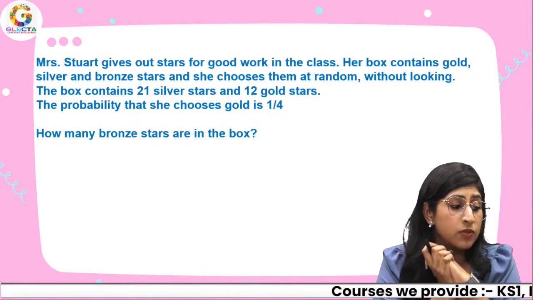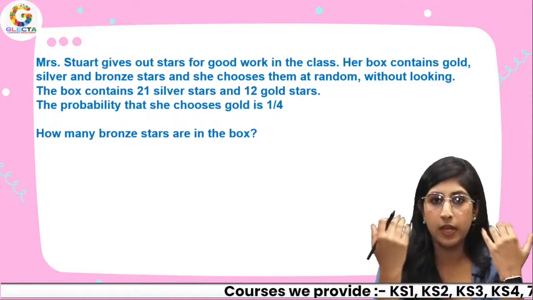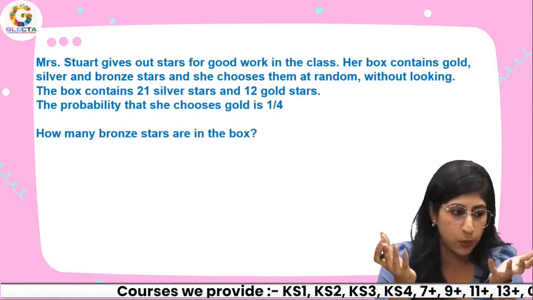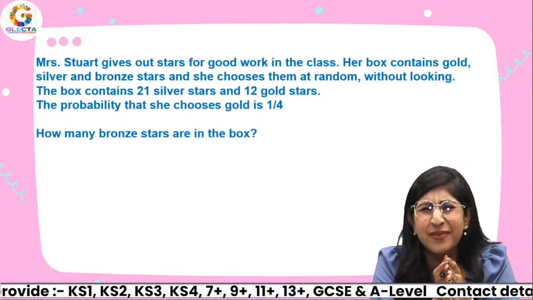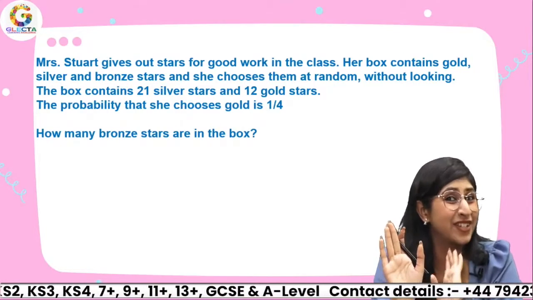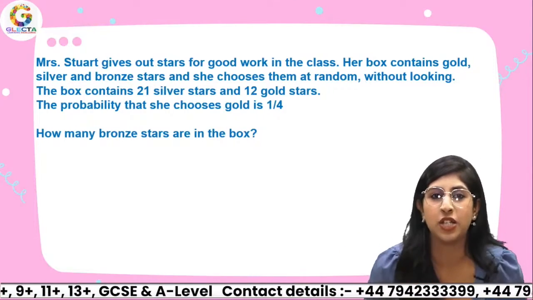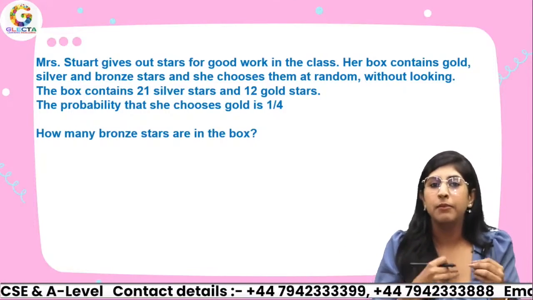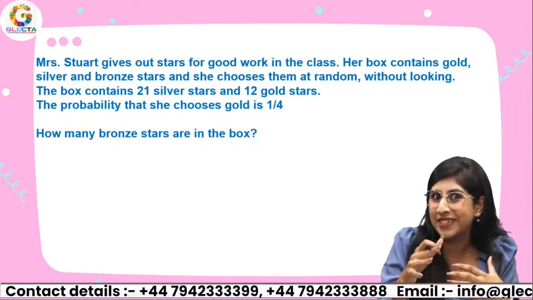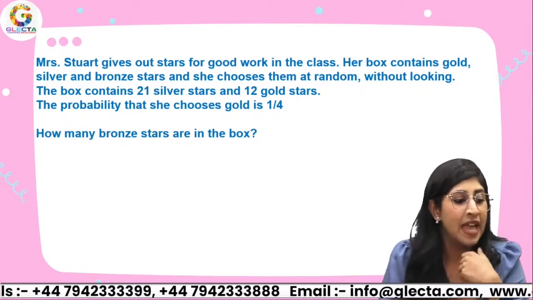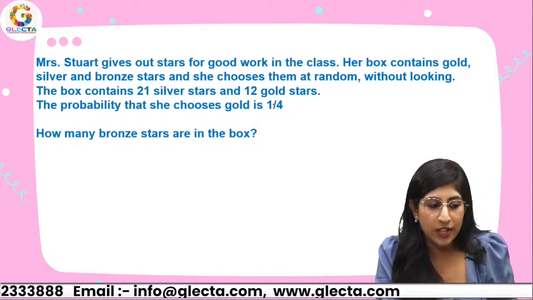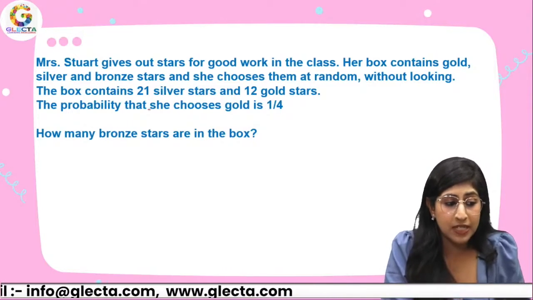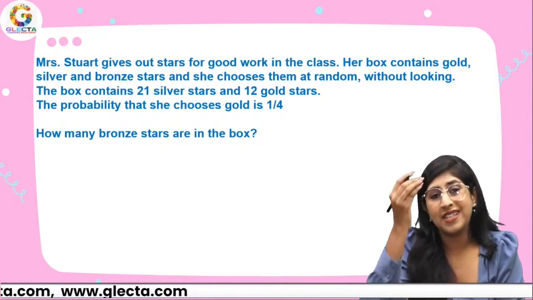Mrs. Stewart gives out stars for good work in the class. Okay, that's me. I give stars for good work. Her box contains gold, silver and bronze stars. Like, stars are boring. I can give you candies and chocolates. As I told you guys, GLECTA is an online learning platform. But I can keep giving you gifts if you answer me correctly. And the box contains 21 silver stars, 12 gold stars, and the probability that she chooses gold is 1/4.